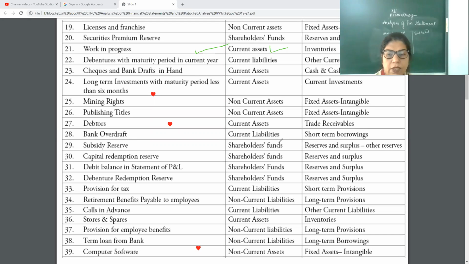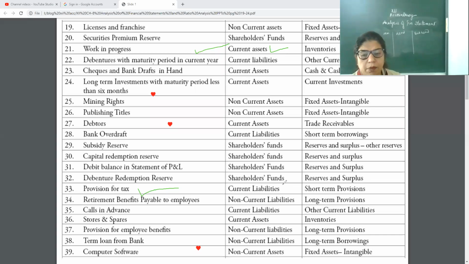Then subsidy reserves, reserves and surplus, capital redemption reserve, okay, a debit balance, debenture redemption reserve. These all are reserves and head is shareholders' fund. One time you can note it down. Then provision for tax. This is very important for current year.